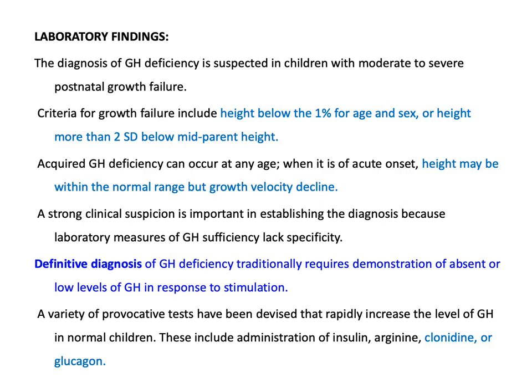A variety of provocative tests has been devised that rapidly increase the level of growth hormone in normal children. These include administration of insulin, arginine, clonidine, or glucagon. In all these cases, we either induce hypotension or hypoglycemia in order to stimulate growth hormone. In Iraq, the usual provocative tests we use are clonidine to induce hypotension and glucagon to induce hypoglycemia. That's to say, glucagon at first causes hyperglycemia, but later on it causes rebound hypoglycemia. So we take the sample when the patient develops hypoglycemia during the phase of rebound.